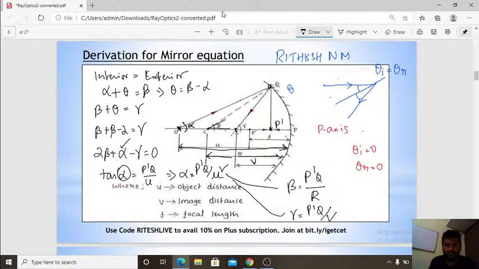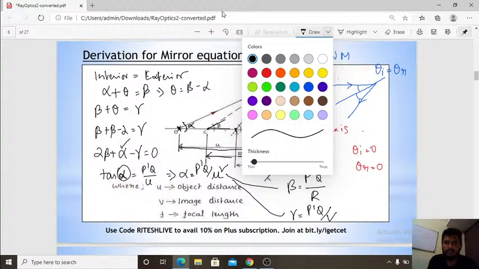See here, so I need to substitute now. The angle alpha is very small, so in place of tan alpha I can take alpha. The incident angle will be small always. Now you need to substitute these equations here.